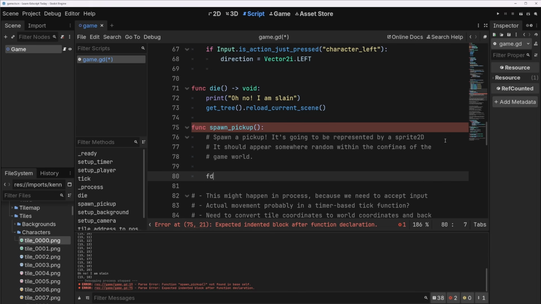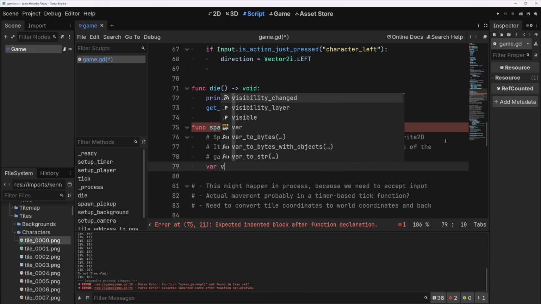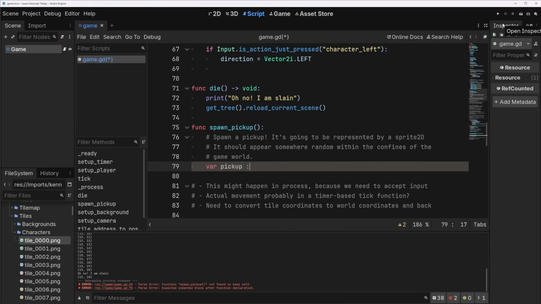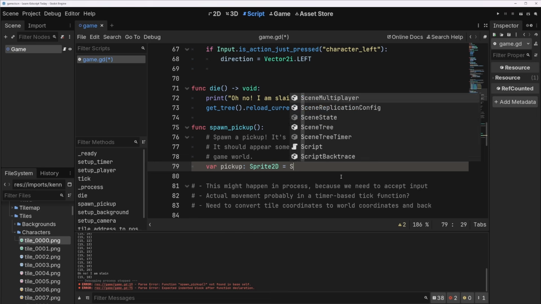All right, let's do this. So we'll do var pickup equals, going to be a Sprite2D also. Again, I think in a more complicated game, we might have a special class we make for pickups that has its own special point value and it can do its own address math and stuff. But for now, we're just going to use Sprite2Ds to keep it simple. Equals Sprite2D.